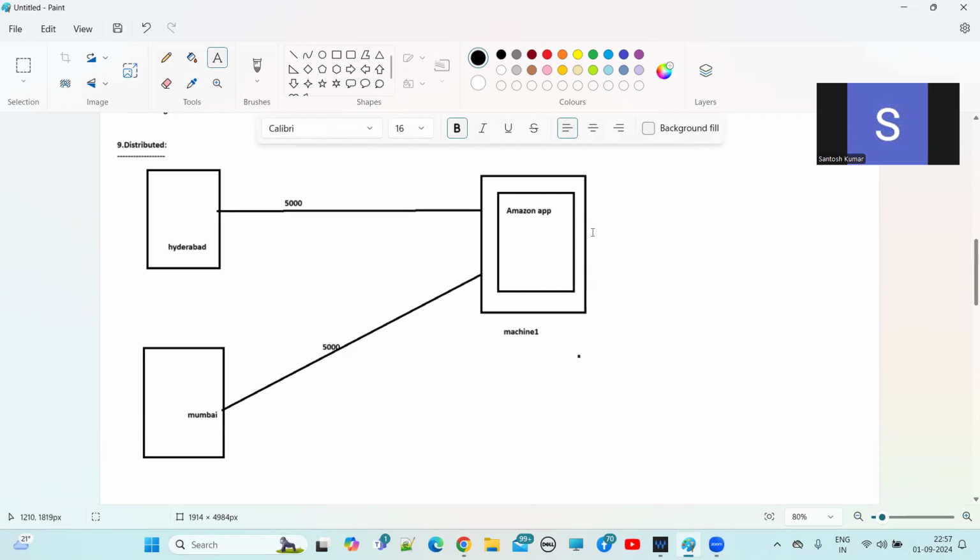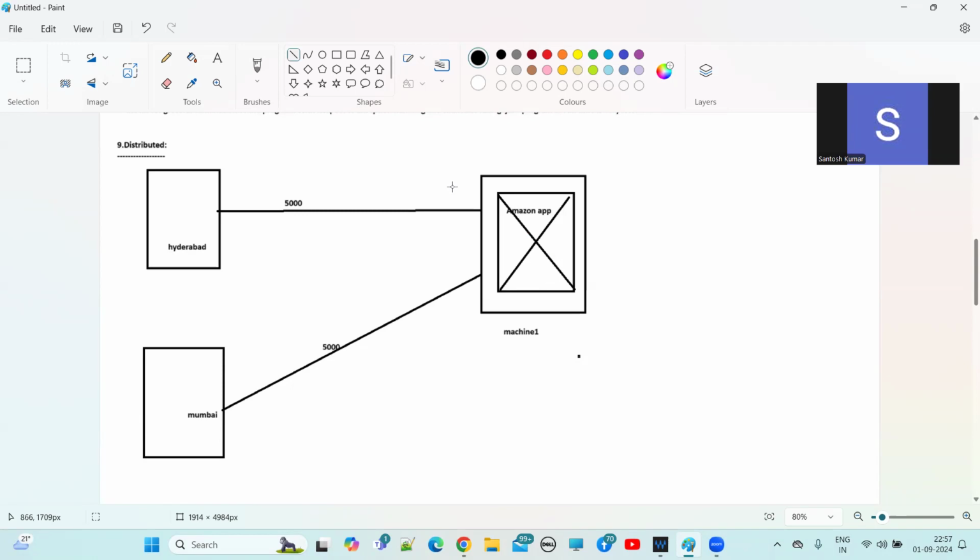If another 5,000 requests come, it is not able to process all the requests at a time. There is a chance it may crash the application, guys. And if the application crashes, you know what will happen.